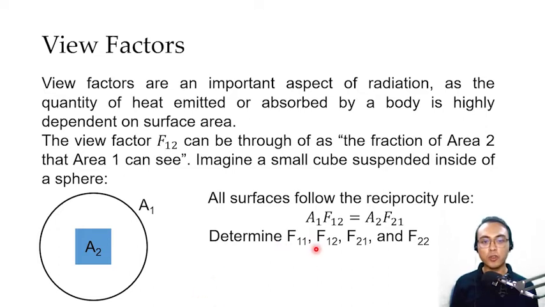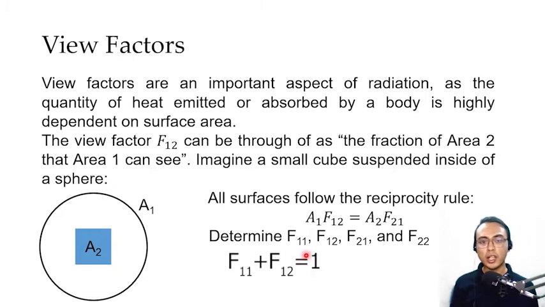Now let's move on to F12. F12 indicates the fraction of area 2 that area 1 can see. From area 1 to area 2, it is quite clear that area 1 can see all of area 2 because we can draw straight lines from area 1 straight to area 2. So to summarize, area 1 can see two types of area: area 1 can see itself, and area 1 can also see area 2.